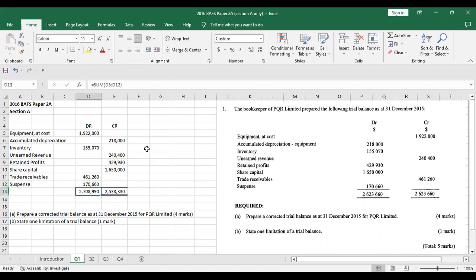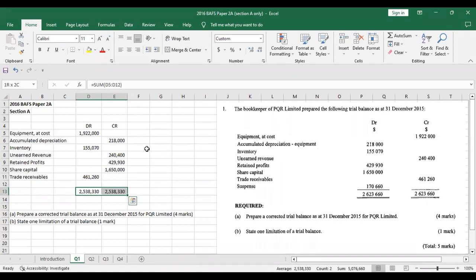Now you see, because of the suspense account, we need to remove the suspense account. The trial balance should balance without the suspense account. So we will actually delete this, and you will see the debits and credits are equal. Right, 2,538,330, no difference. So that would be the answer to your question 1, part A.